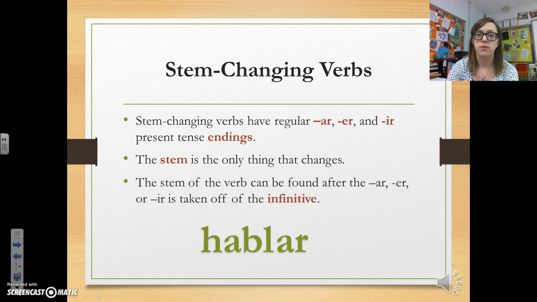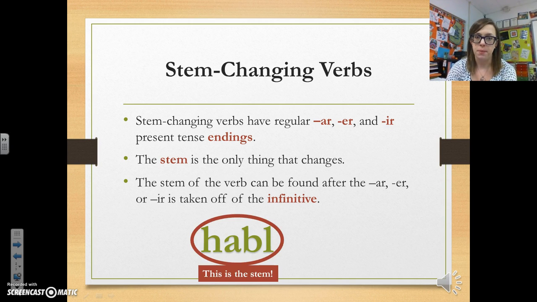So, for example, I have the verb hablar. If I take the AR off, habla is our stem of that verb. Okay, so that is the stem.